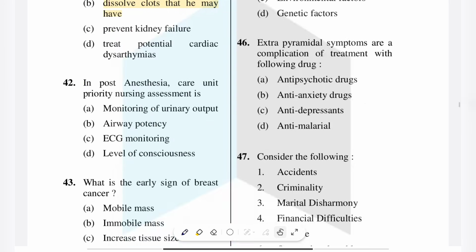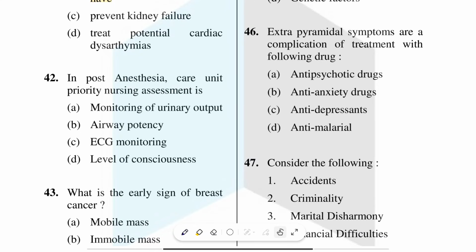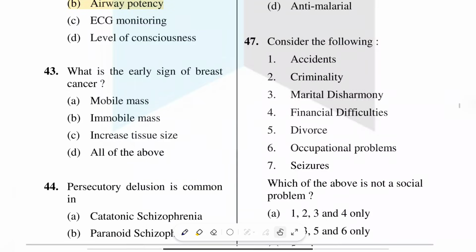Next we are going to see question number 42. In post anesthesia care unit, the priority nursing assessment is: option A, monitoring of urinary output; option B, airway patency; option C, ECG; option D, level of consciousness. Everything has to be monitored, but the priority assessment is to see the airway. Whether the patient is on tracheostomy, room air or endotracheal tube, we have to see if the patient is getting enough oxygen.